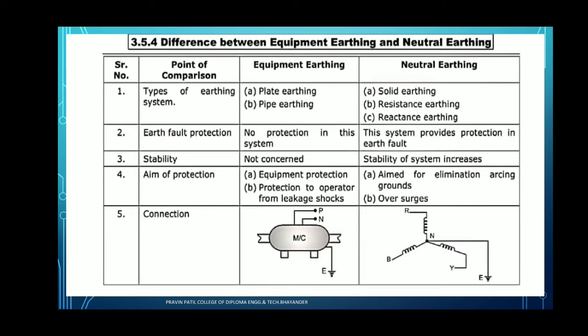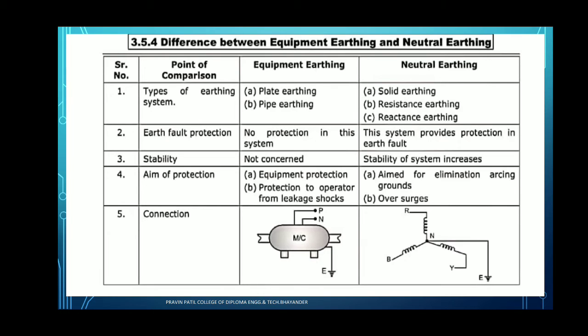Next, we have to see the connection. Here, phase and neutral are directly connected to the machine, and the neutral point is directly diverged towards the earth. For neutral earthing, the neutral point is connected to the earth. That is the connection for neutral earthing.